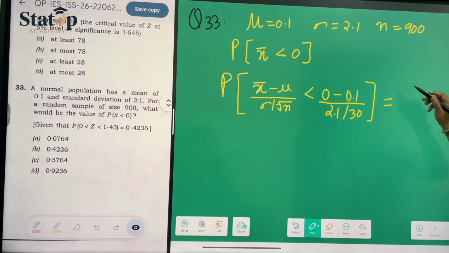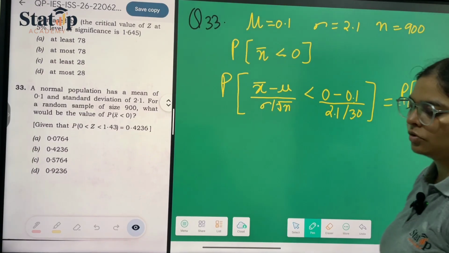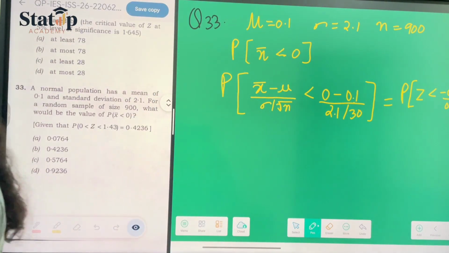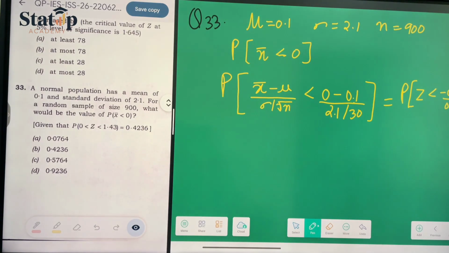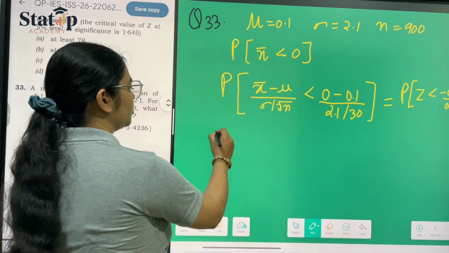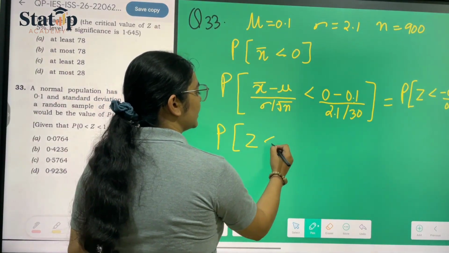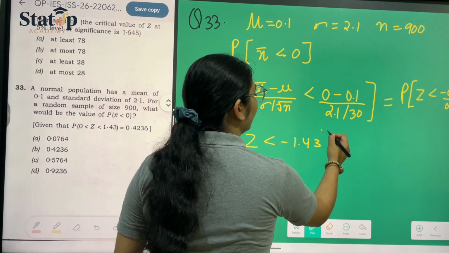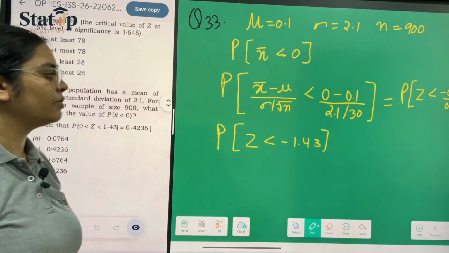which is nothing but equal to the probability that z is less than minus 0.1 upon 0.07. This reduces to the probability that z is less than minus 1.43. On dividing, we get the ratio minus 1.43.